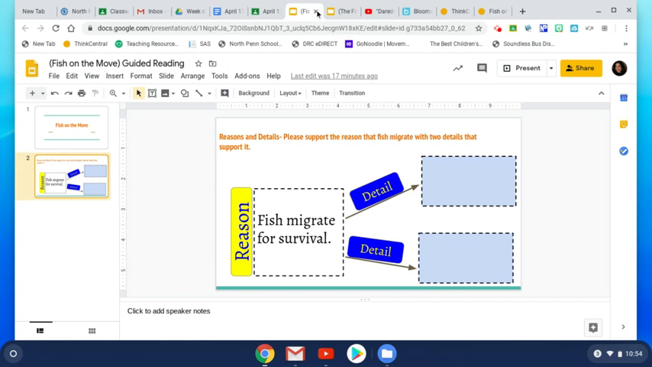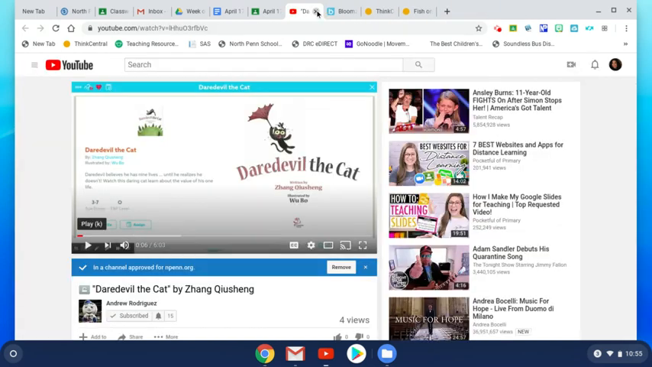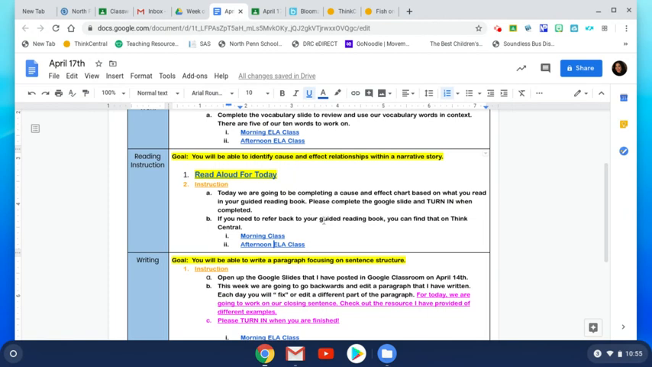I can't give you credit for them if you don't turn them in, okay? That is your reading instruction for today. The read aloud and the Google slide.